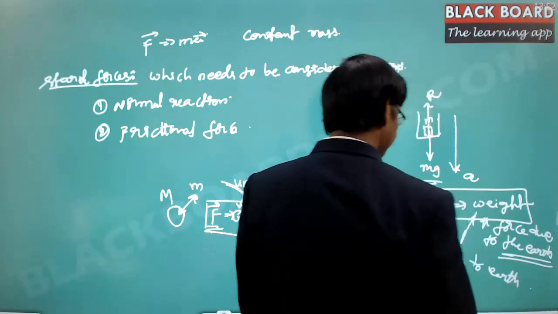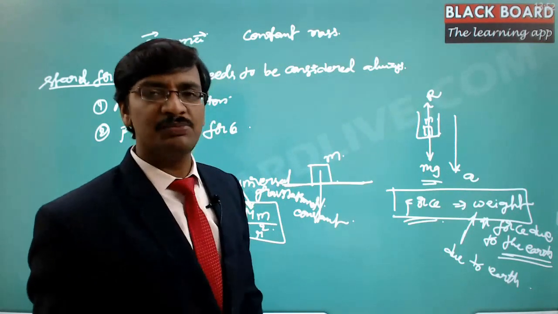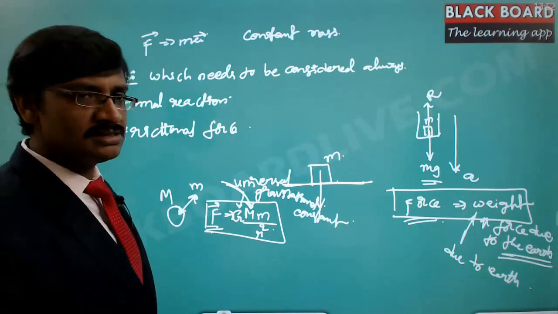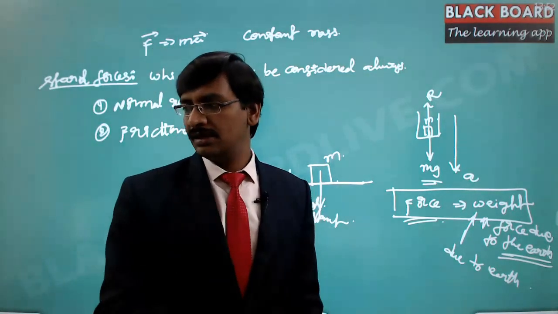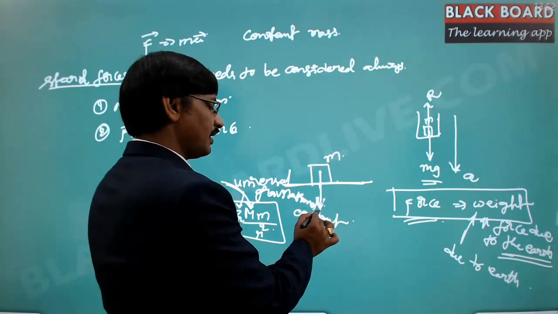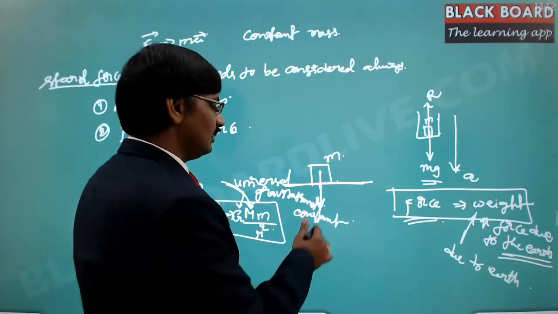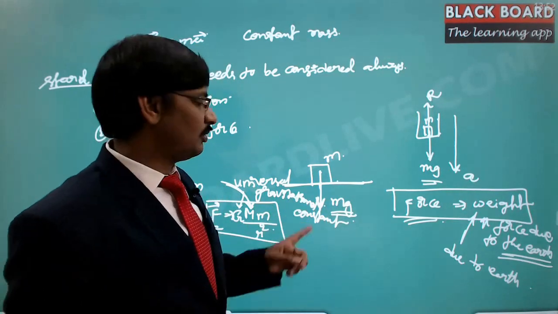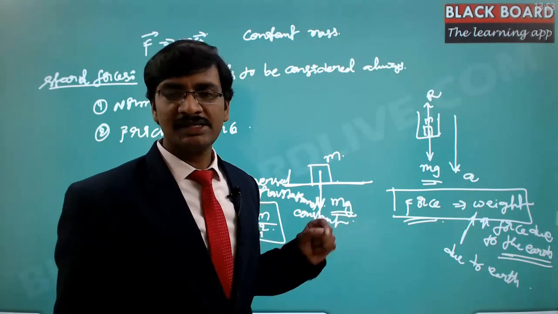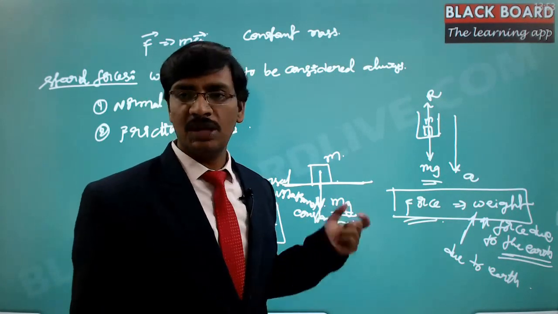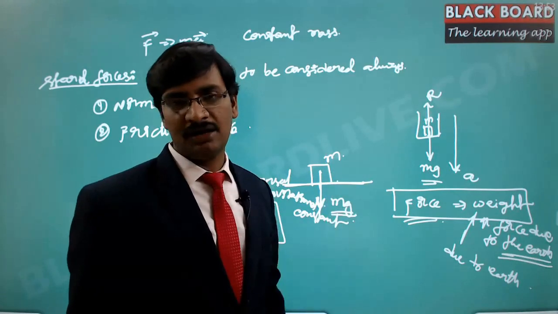Now, this weight is always there because of Newton's law of gravitation. If there is a mass, that mass is going to be attracted by the Earth. So the mass of this block is going to be attracted by the Earth. Hence there is a weight associated, and the weight is mass into acceleration. That acceleration on the Earth is g. Hence this is mg. So mg is the force that is always going to be attracted.